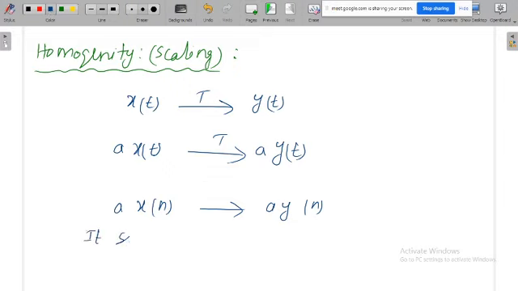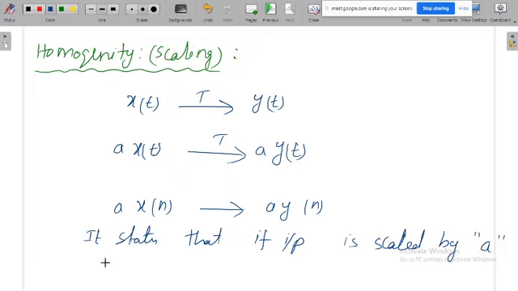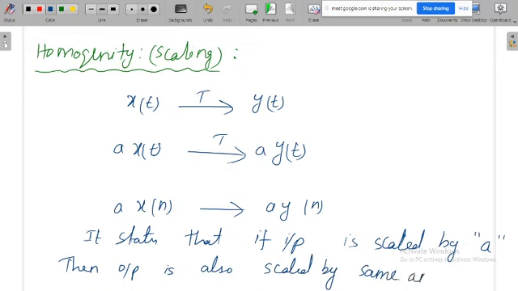Okay, so what is the statement? It states that if the input is scaled by a, then the output is also scaled by the same amount of a. Then the system is following the homogeneity principle.